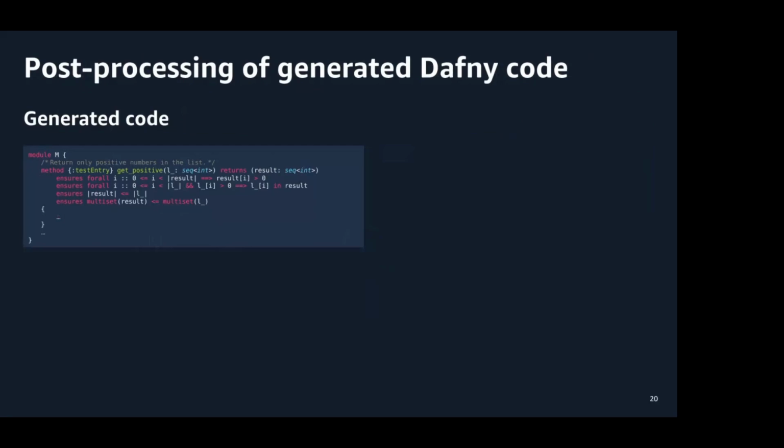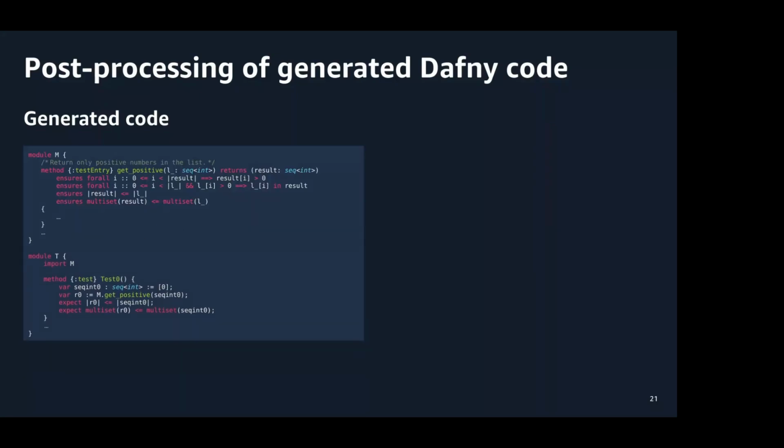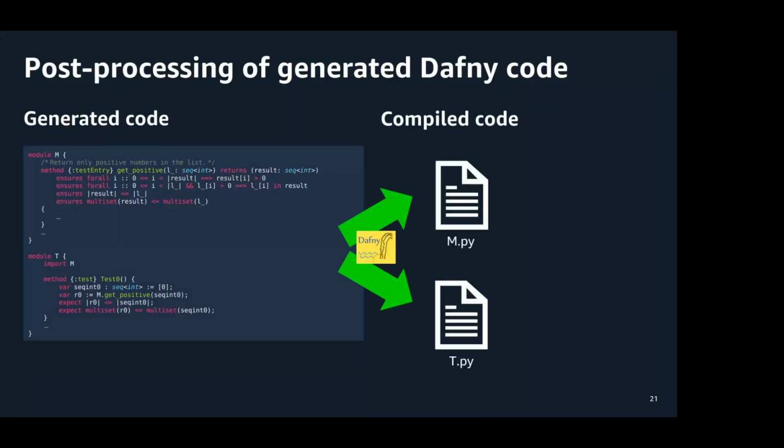After we have generated this Dafny implementation that correctly implements a specification, we must still post-process it to eventually get the target language implementation. To achieve that, we first use Dafny's native test generation capabilities to synthesize test cases in addition to the ones that were already provided by the user in the prompt. Then we run the Dafny compiler on the generated Dafny code and test cases. Doing so, we're able to obtain their respective Python versions.